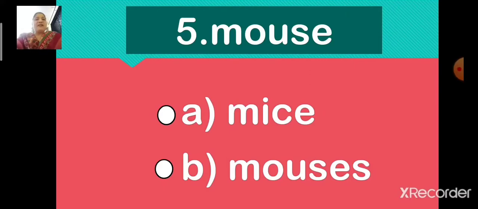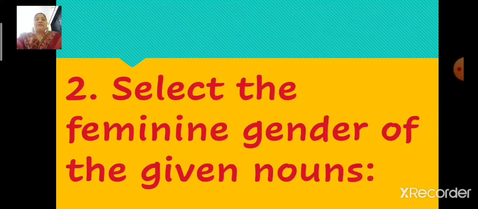Yes, you are right. Option A, M-I-C-E, mice is the correct answer. So children, let us select option A. Yes. So the plural form of mouse is option A, mice. M-I-C-E, mice. Now children, let us go through the next question. Question number 2. Select the feminine gender of the given nouns.